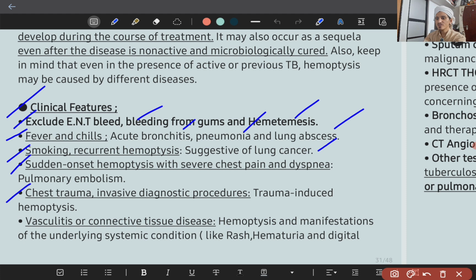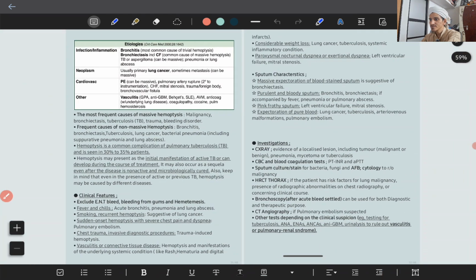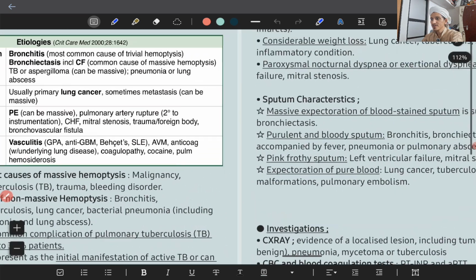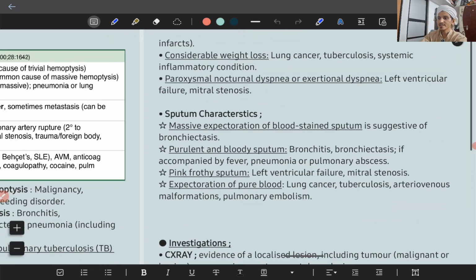Patient has history of chest trauma or invasive diagnostic procedures, then trauma-induced hemoptysis. If patient has vasculitis or any connective tissue disease, there will be hemoptysis along with manifestation of the CTD, like there can be rash, hematuria, digital infarcts, if the cause is due to vasculitis.